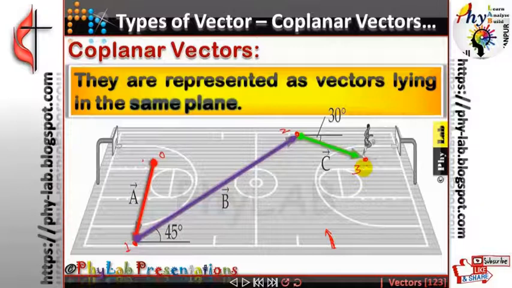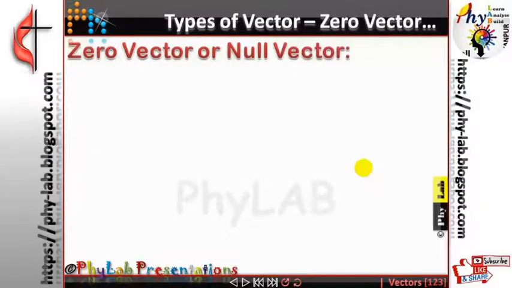Now you need to understand that all vector algebra is applicable for coplanar vectors. The basic vector algebra you are going to learn at class 11th level will only be applicable for coplanar vectors. Another type of vector is the zero or null vector.